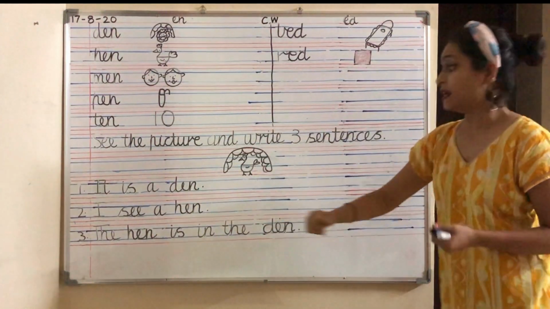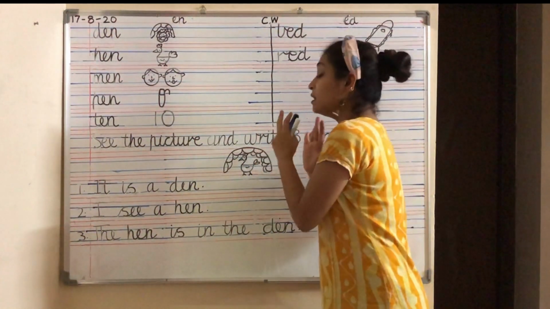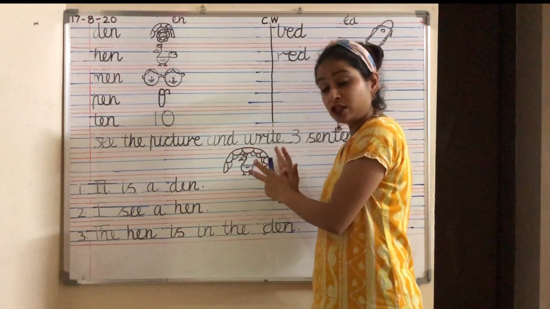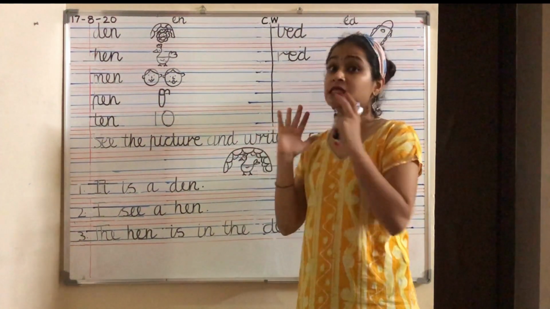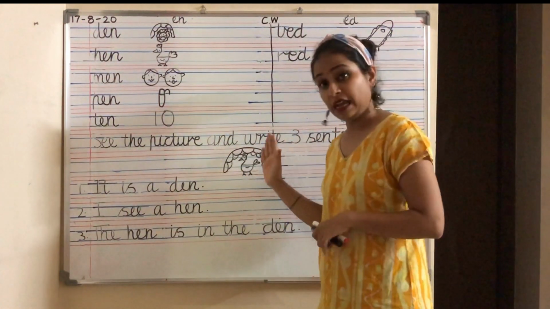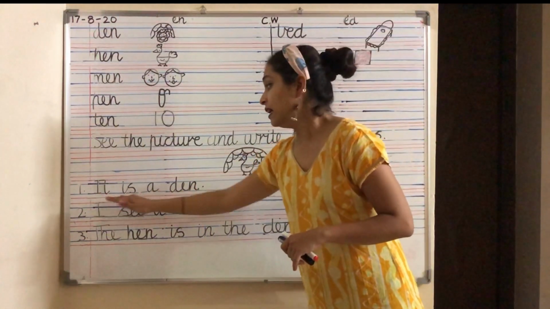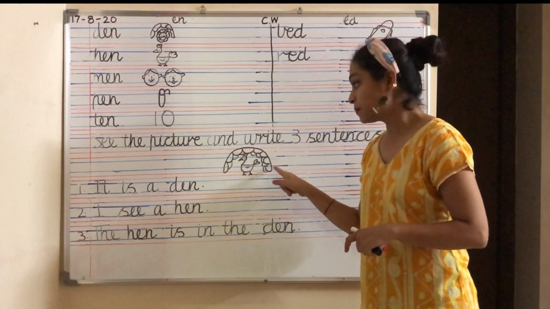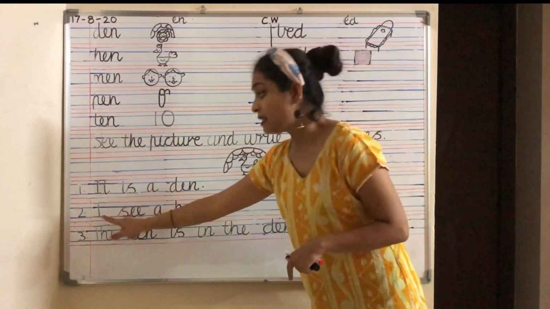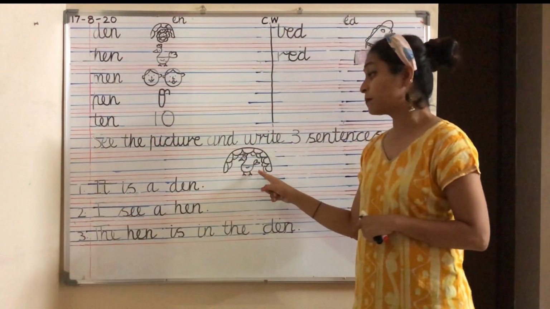So what are the 3 sentences? Whenever you write sentence, you have to see the pictures. When you see the pictures, then only you can form the sentences. So what teacher did? First teacher drew the picture of a den and a hen. So first sentence the teacher wrote is, it is a den. The second sentence, teacher can also see a hen.